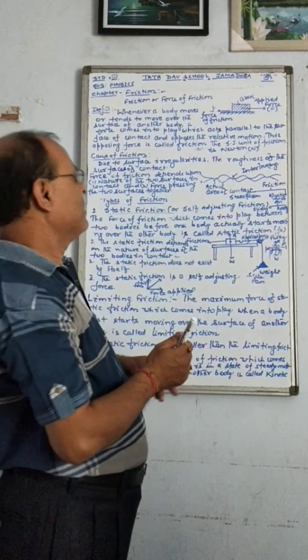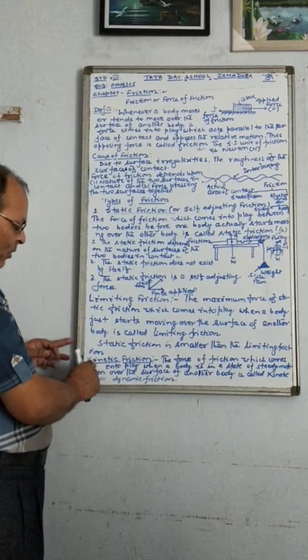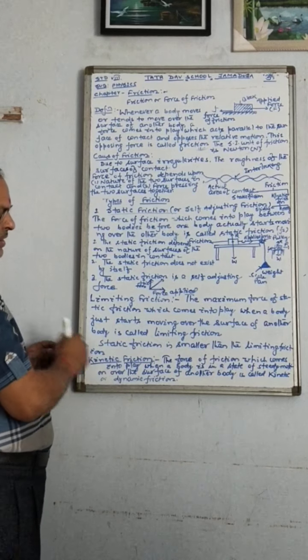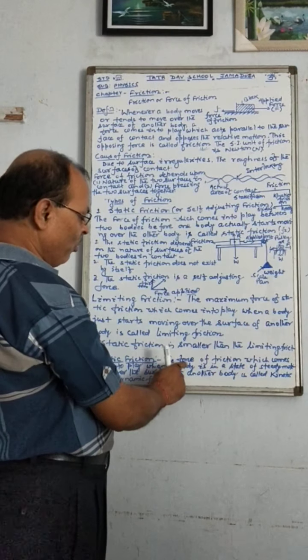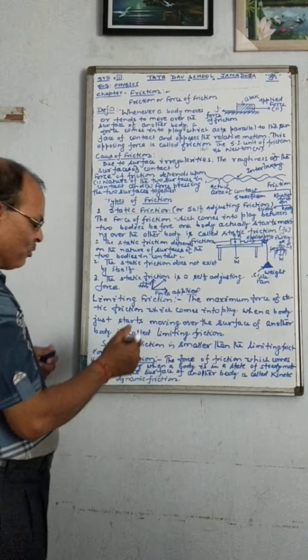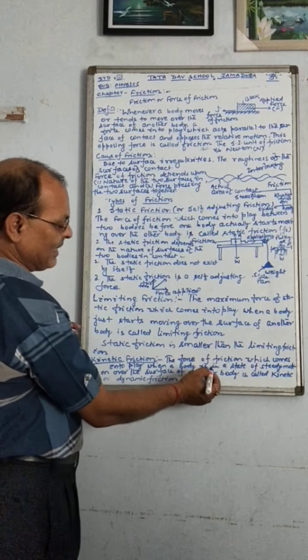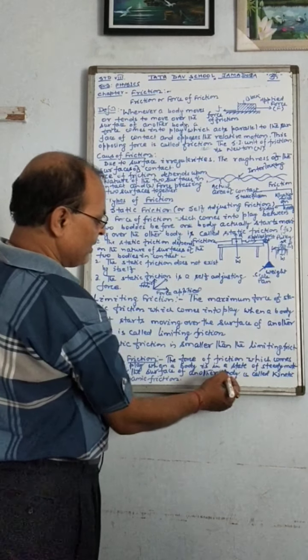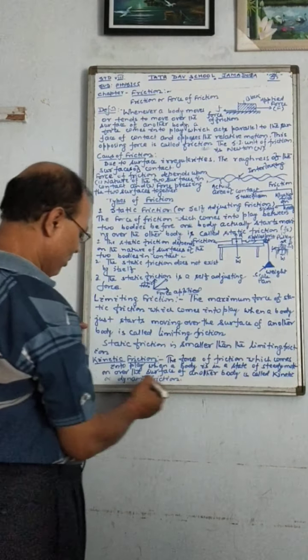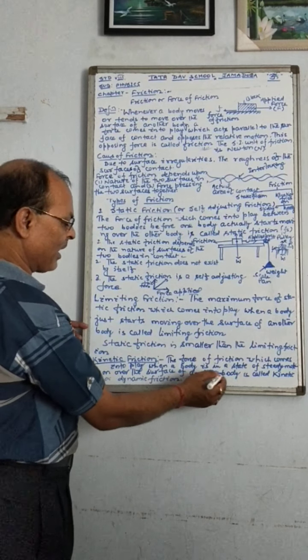Well, students, now we are moving towards the kinetic friction, that is called dynamic friction, and may also be called sliding friction. It is quite obvious from the word kinetic friction. The force of friction which comes into play when a body is in a state of steady motion over the surface of another body.